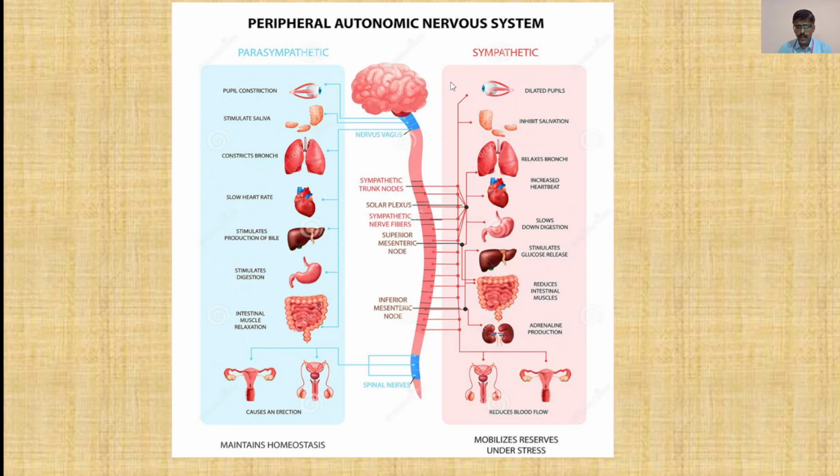Here the effect in the sympathetic is shown, and diagrammatically the nerves and the effects are shown in the parasympathetic and sympathetic mechanism. And this diagram indicates all the effector organs and the actions which are performed by these organs.